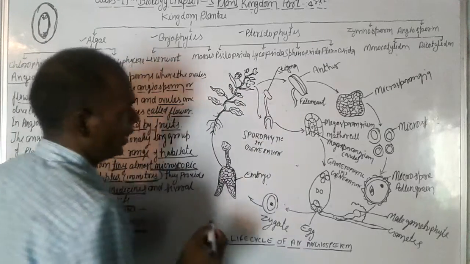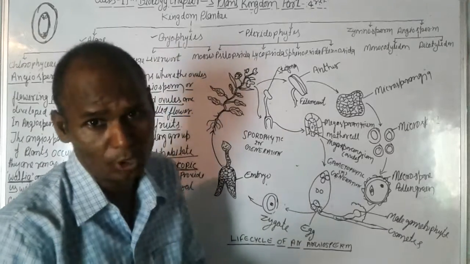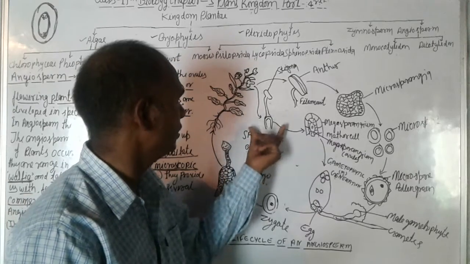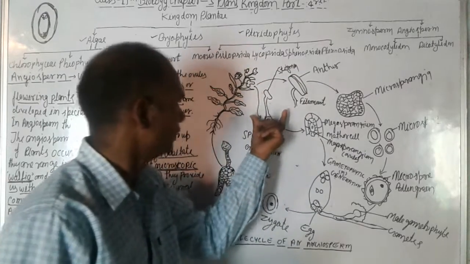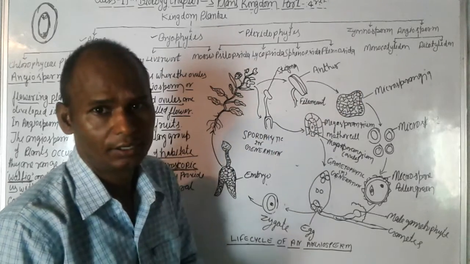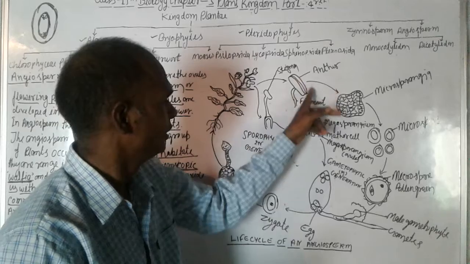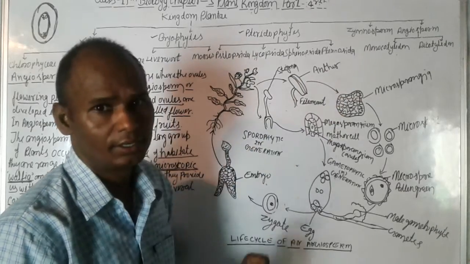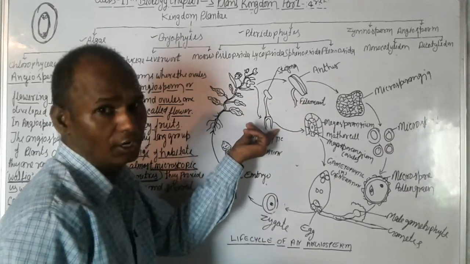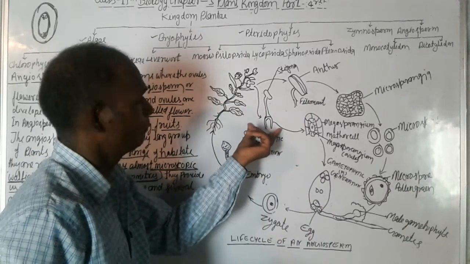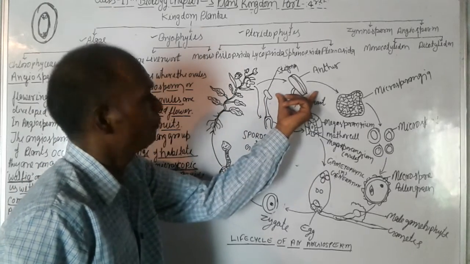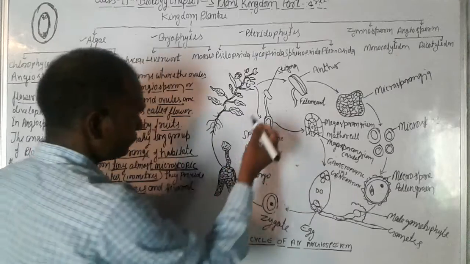This flower has male reproductive parts and female reproductive parts. The male reproductive part is the stamen, with the anther, and this is the female reproductive part of the flowering plant.